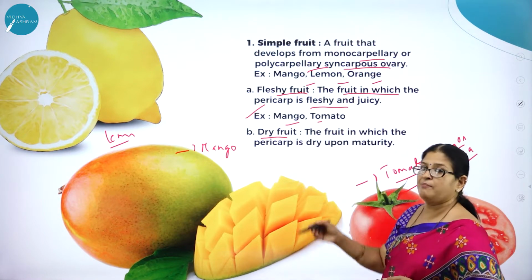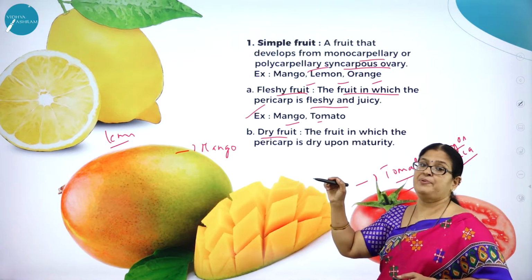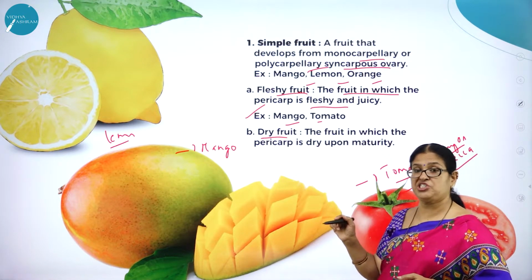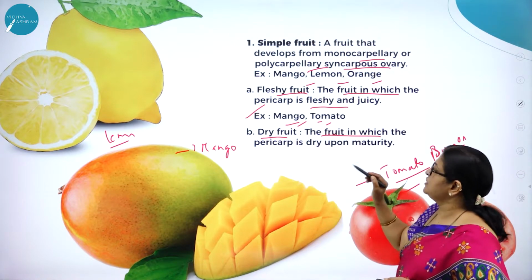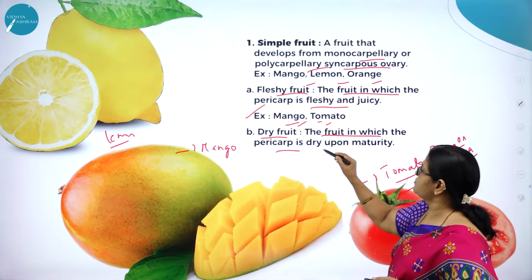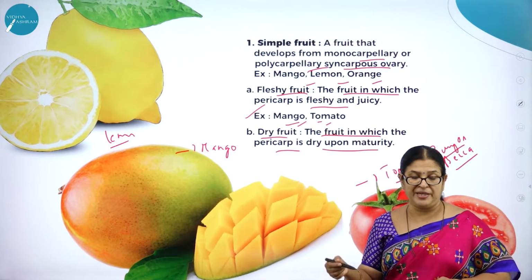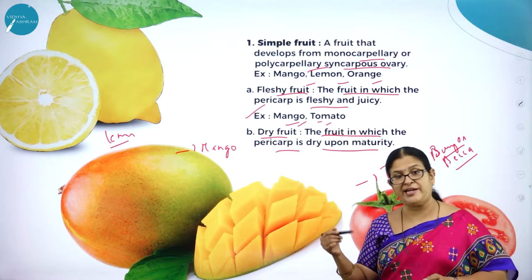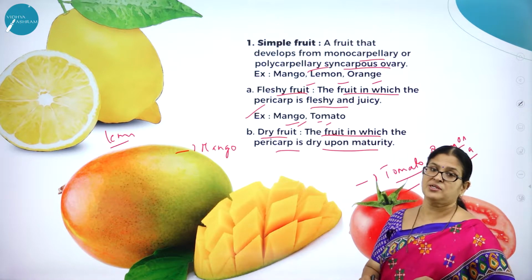Even mango, but the inside seed we throw, right? But the pericarp and the mesocarp is fleshy and juicy. Example, mango and tomato. Dry fruit, as I said, the fruit in which the pericarp is dry upon maturity. Based on the dehiscing of the pericarp, we classify them into dry dehiscent and dry indehiscent fruit. Hope you have understood what is simple fruit.